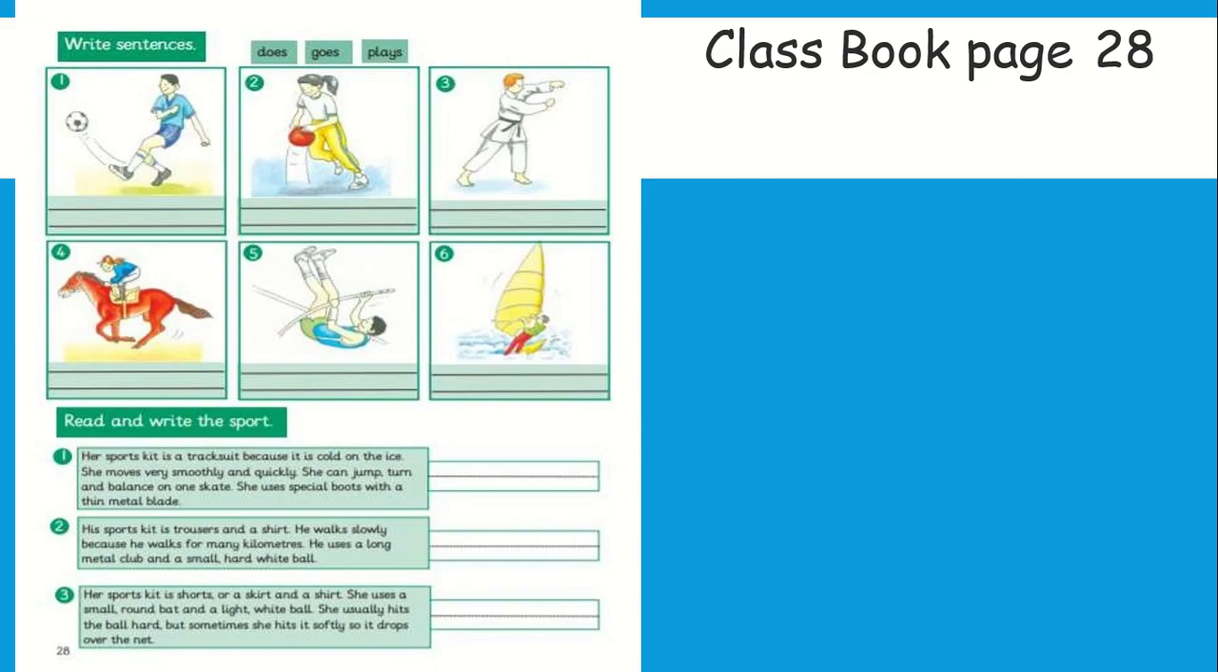Now, I want you to open your class book, page number 28. Look here. We have to write these sentences using the verb does, goes, plays. Can you? I know that you can do it. Okay, go ahead. Number 1. Look at number 1. He plays football. Excellent. Number 2. She plays basketball. Well done. Number 3.